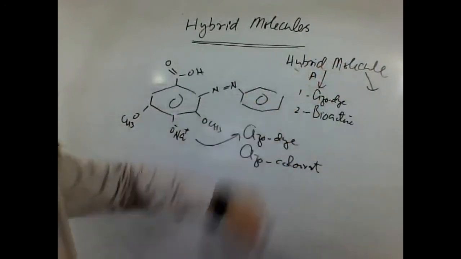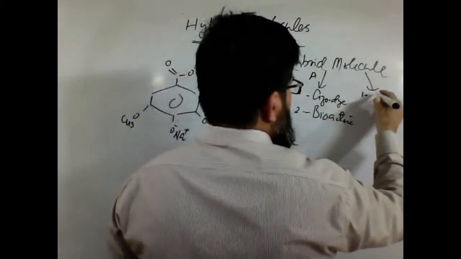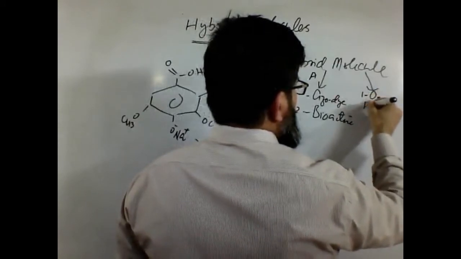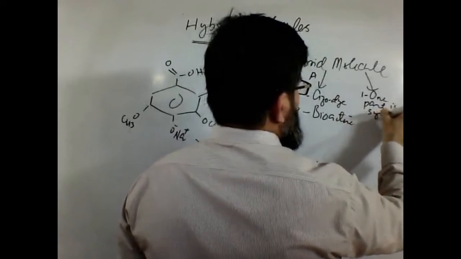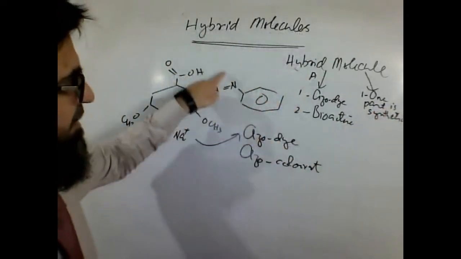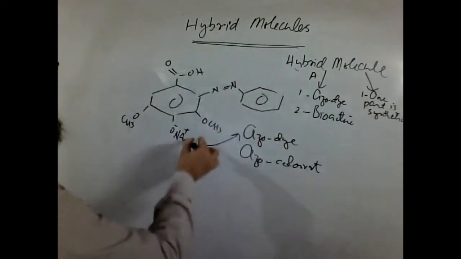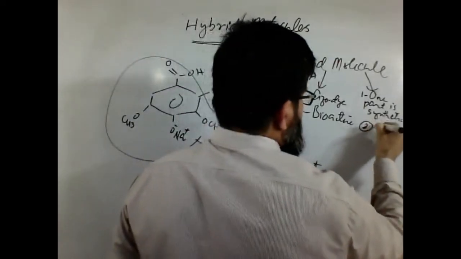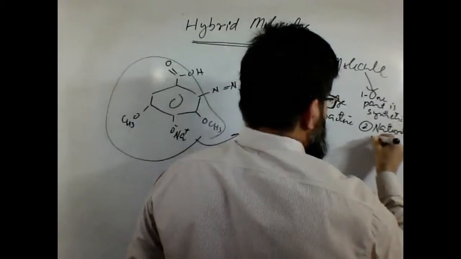The other way is, one part is synthetic. The aniline has a synthetic origin. The syringic acid has a natural origin. It's a natural molecule.